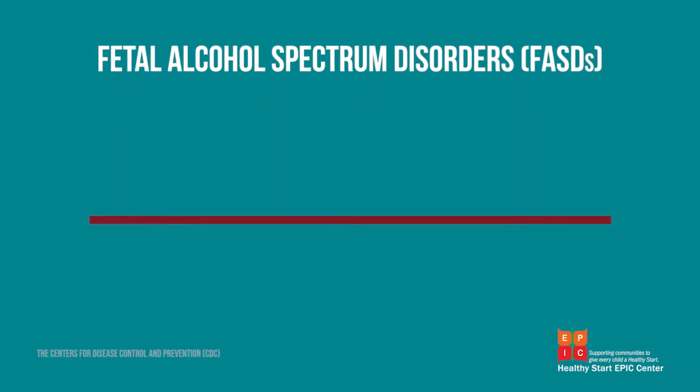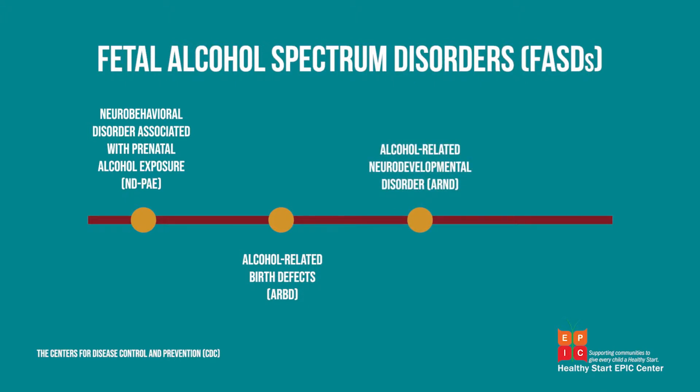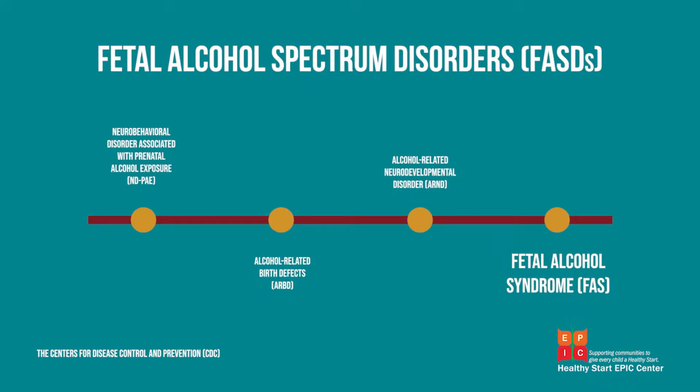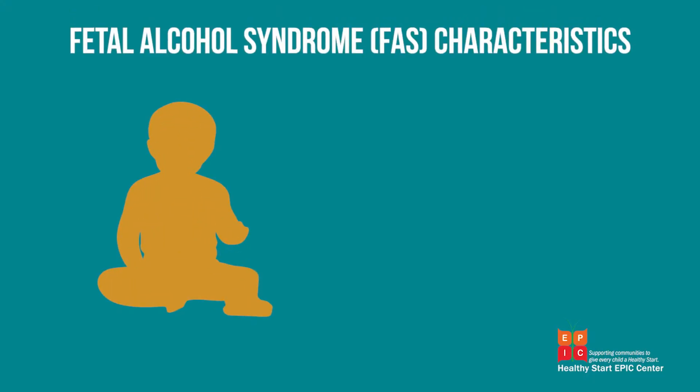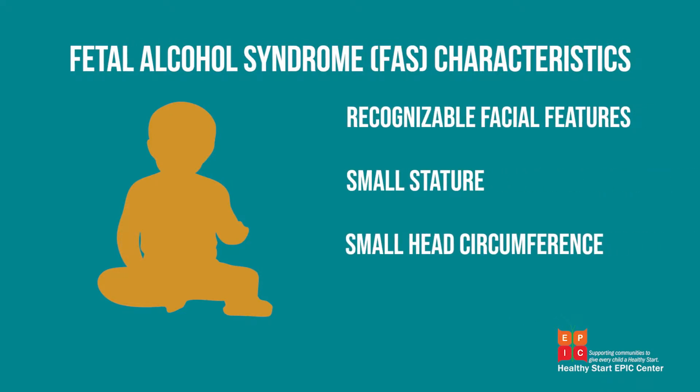The Centers for Disease Control and Prevention defines 4 types of FASDs: neurobehavioral disorder associated with prenatal alcohol exposure, alcohol-related birth defects, alcohol-related neurodevelopmental disorder, and fetal alcohol syndrome. In this video, we focus primarily on fetal alcohol syndrome, or FAS. FAS is the most severe of the fetal alcohol spectrum disorders. And so fetal alcohol syndrome is the most harmful. An individual with FAS has recognizable facial features, small stature, small head circumference, meaning their brain is affected. Oftentimes they have learning disabilities.